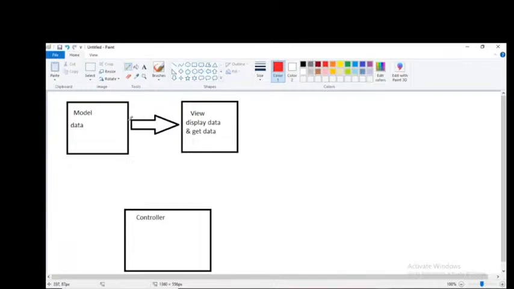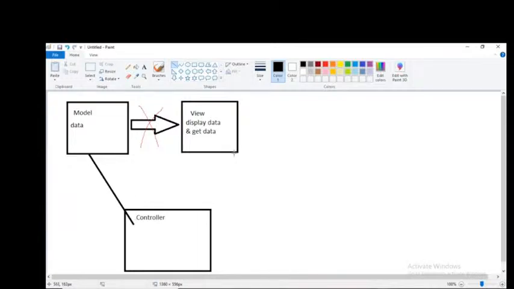Can I send this data directly from model to view? No, we cannot send this model data directly to the view. Everybody, we cannot send this model data directly to the view. So then how can I print it? Here comes the controller. So we need to call this model into this controller.